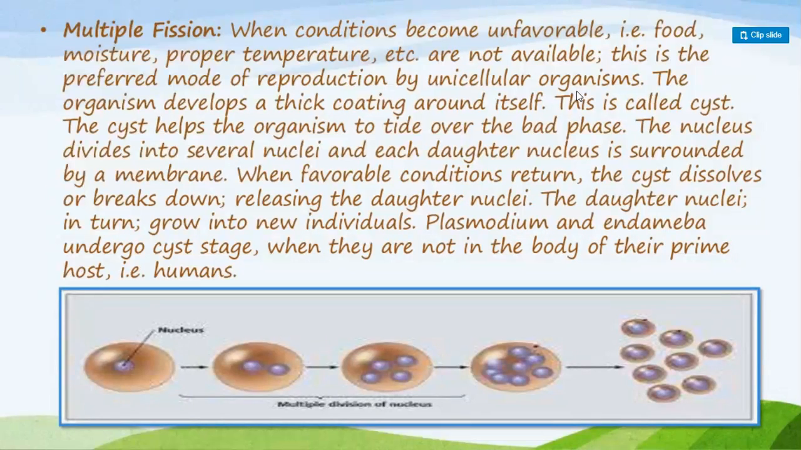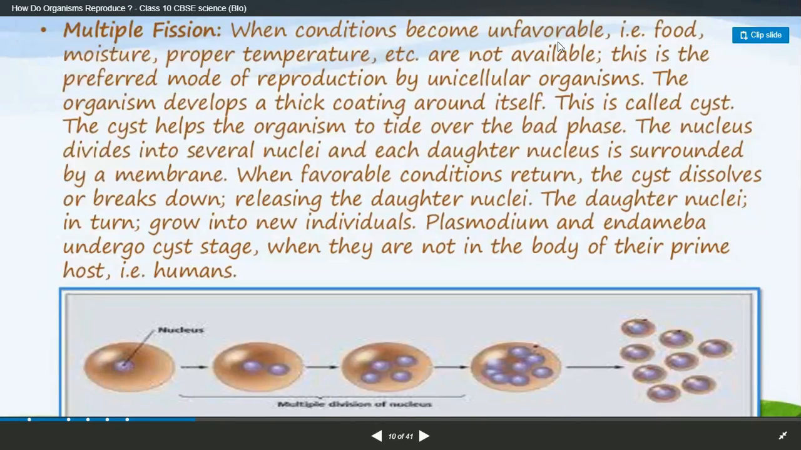Here, they have given unfavorable, meaning the conditions are not favorable for the particular organism. It means food and moisture and proper temperature are not available. This particular organism prefers multi-fission.